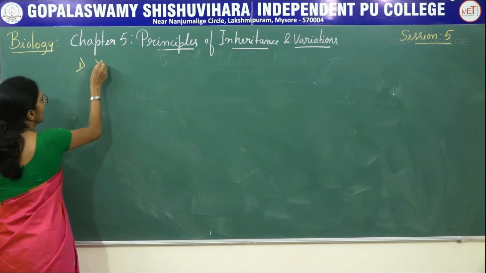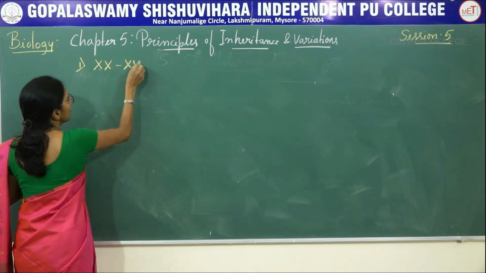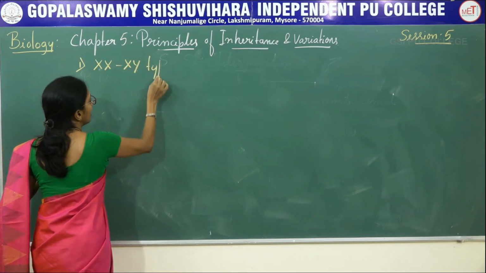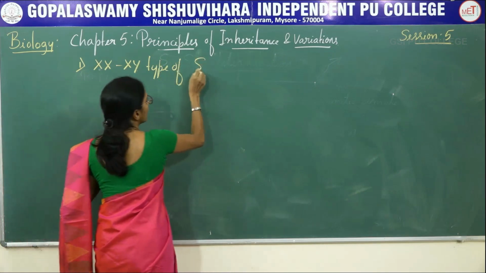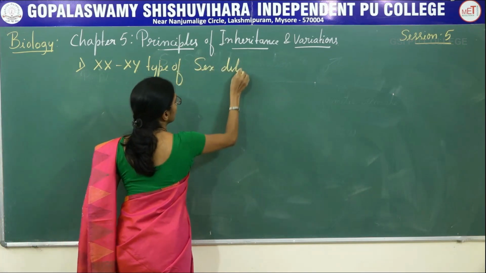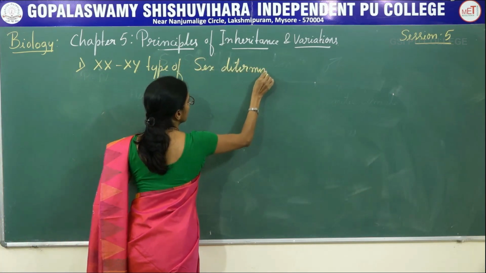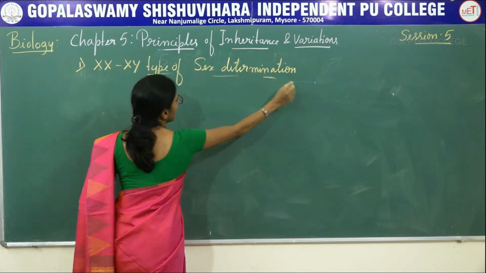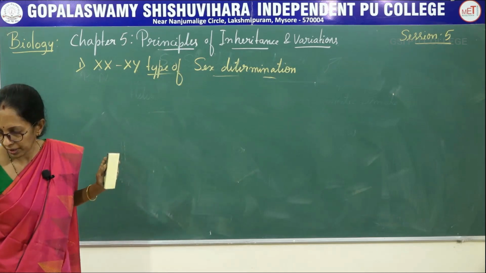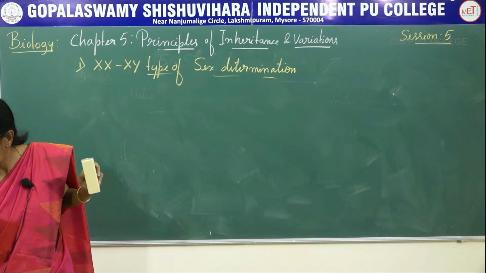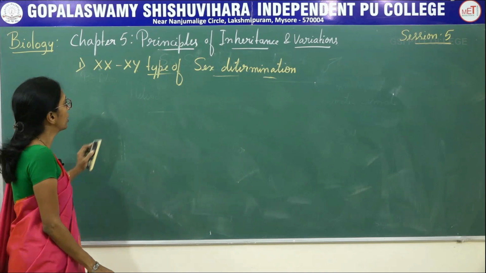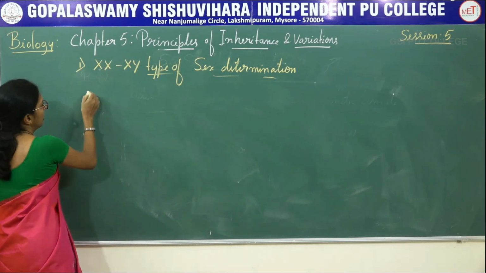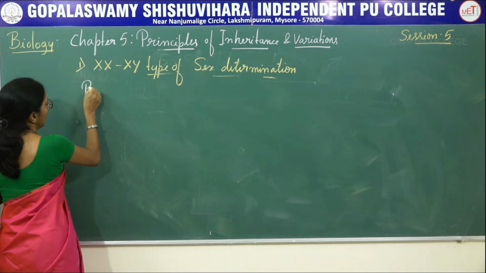First type is XX, XY type of sex determination. It's the best example for heterogametic male. Male has a capacity to produce two types of gametes. Now coming to the first is the parents.